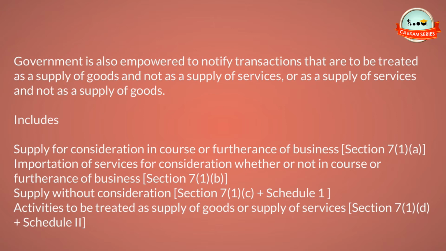Supply includes supply for consideration in course or furtherance of business, Section 7(1)(a). Importation of services for consideration whether or not in course or furtherance of business, Section 7(1)(b). Supply without consideration, Section 7(1)(c) plus Schedule 1. Activities to be treated as supply of goods or supply of services, Section 7(1)(d) plus Schedule 2.